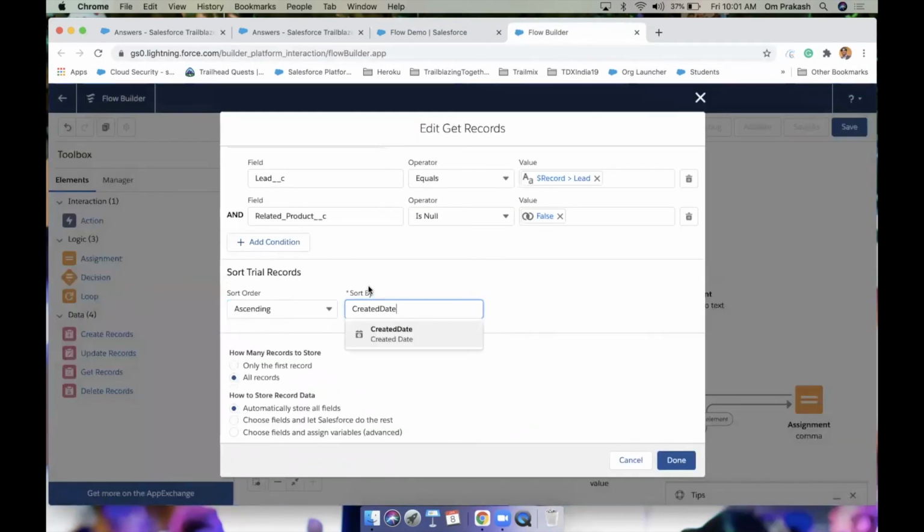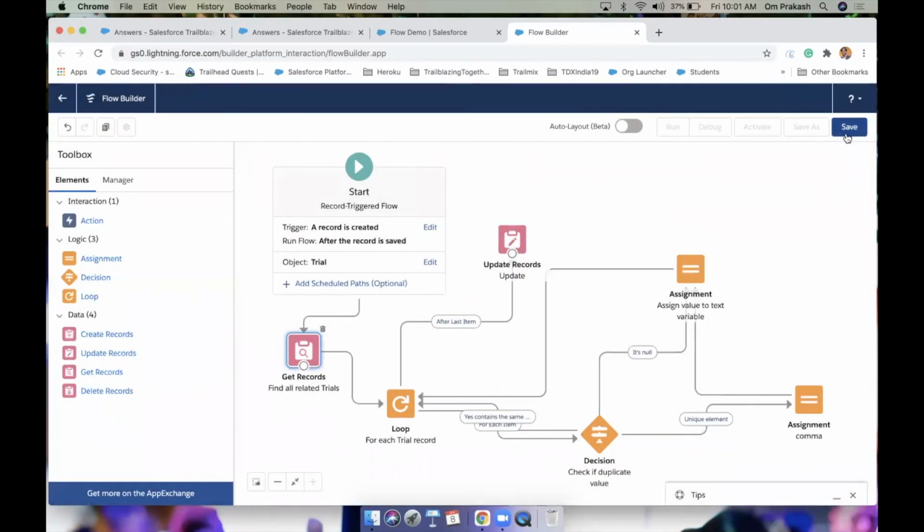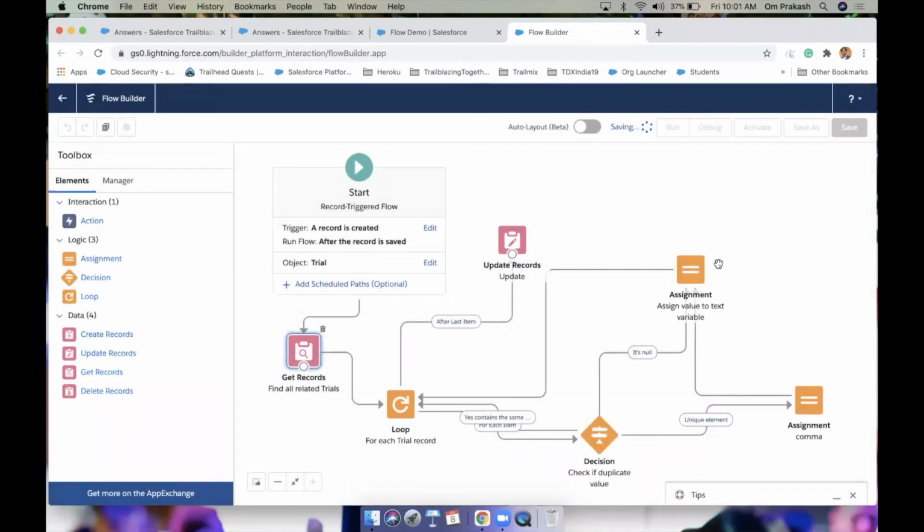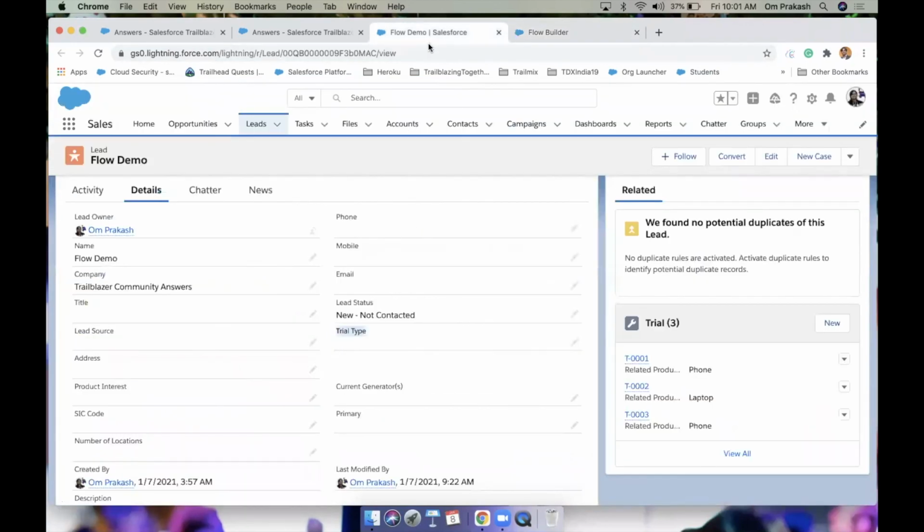So ascending order on created date, done. Save it. Update the lead with related products. Save it, activate this. Let's go for quick testing.